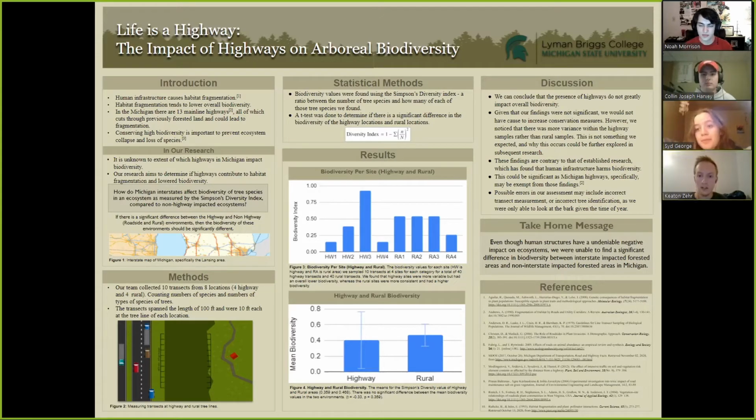For the take-home message, even though there are structures that have negative impact on ecosystems that we saw in previous readings, we could not find a significant difference in biodiversity between forested areas and highway impacted forested areas in Michigan.